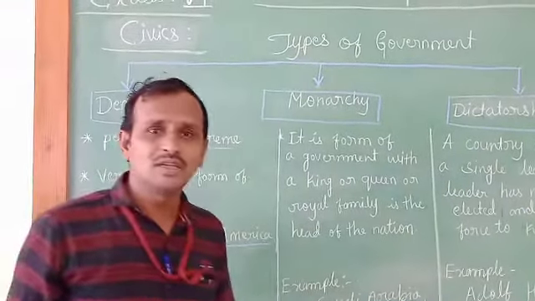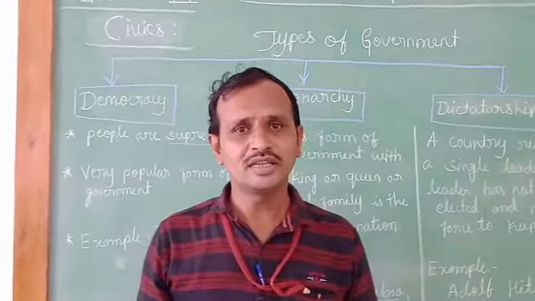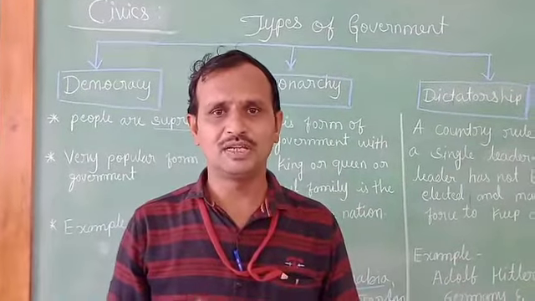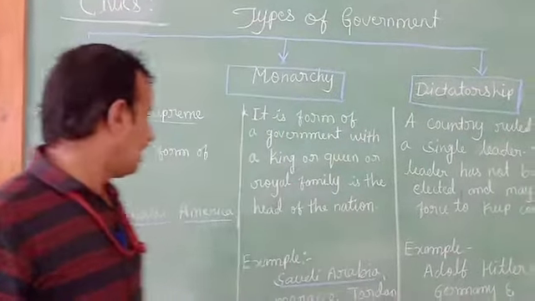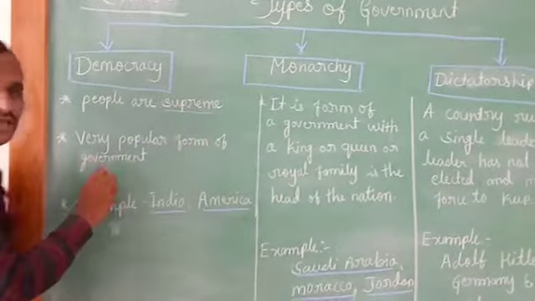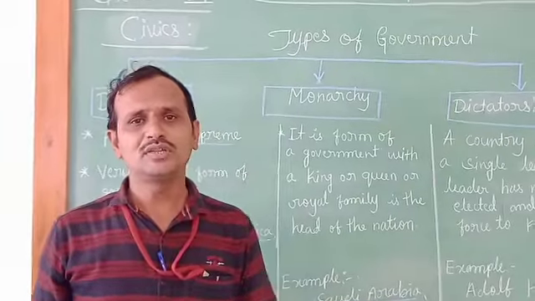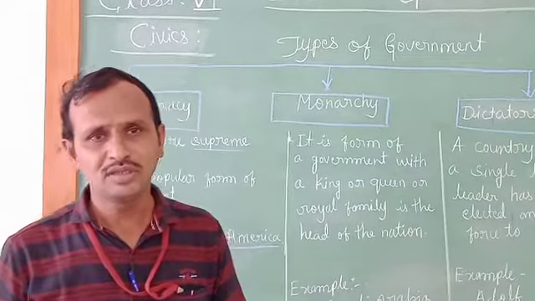For example, when making any new policy, the government collects the opinion of the people. It is a very popular form of government in the 21st century, the modern century.